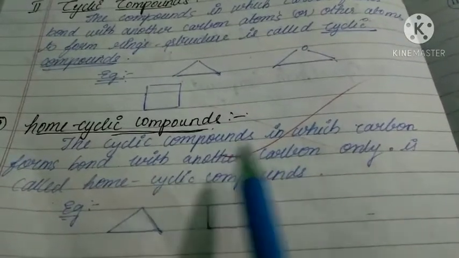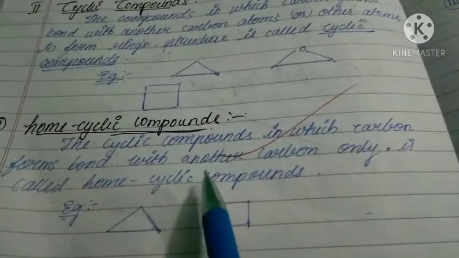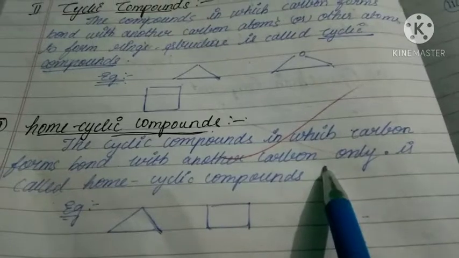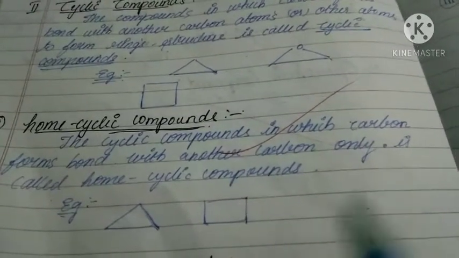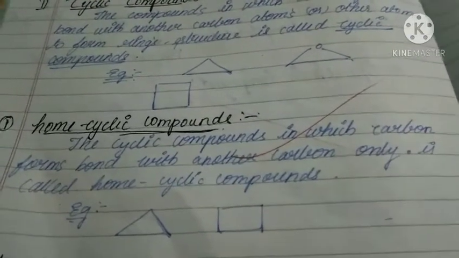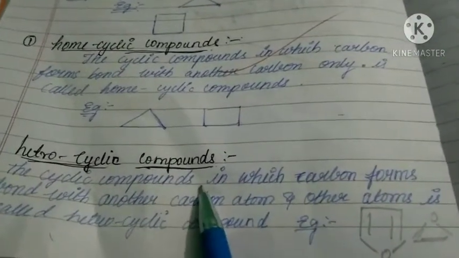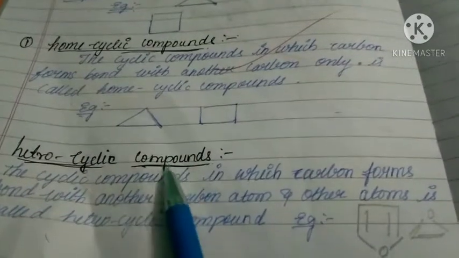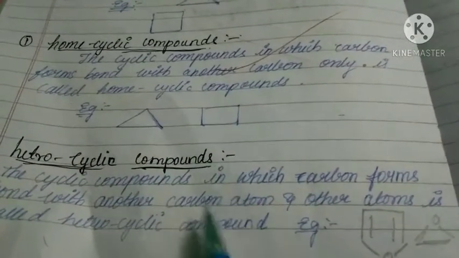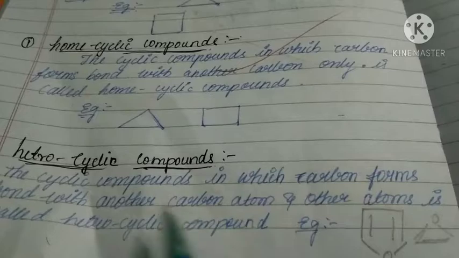The cyclic compounds in which carbon forms bond with another carbon atom in that ring, that is called homocyclic compounds. Next, heterocyclic compounds. Hetero means what? Different. That means different atoms should be there in the ring. That is why they are called heterocyclic compounds.